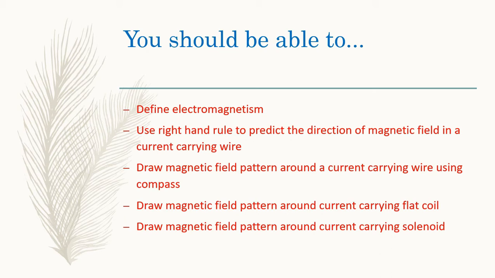By the end of the lesson you should be able to define electromagnetism, use right hand rule to predict the direction of magnetic field in a current carrying wire. You should be able to draw a magnetic field around a current carrying wire using compass. Draw magnetic field around current carrying flat coil. Draw magnetic field pattern around current carrying solenoid.